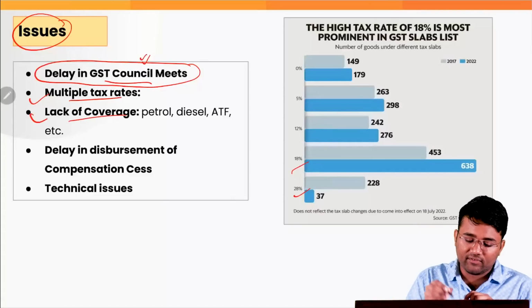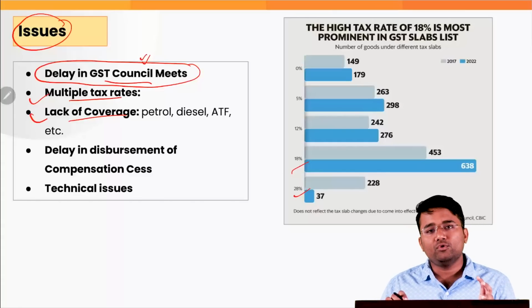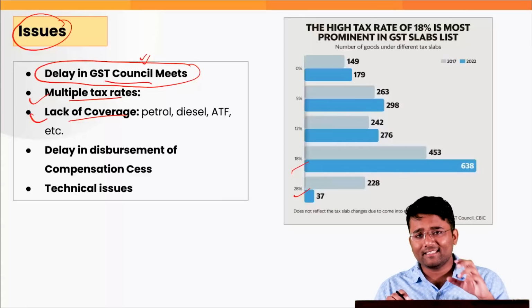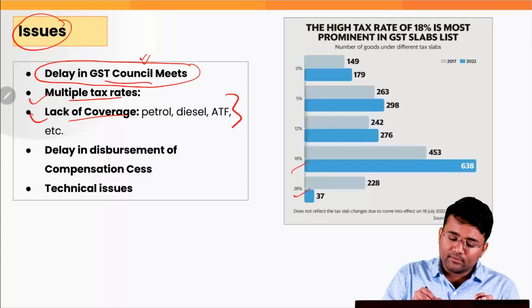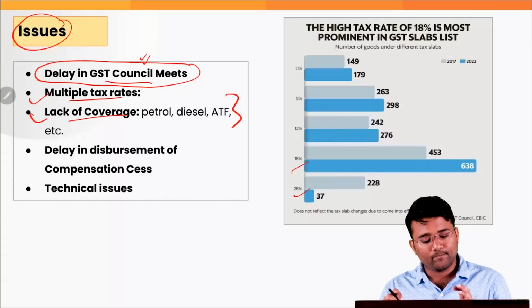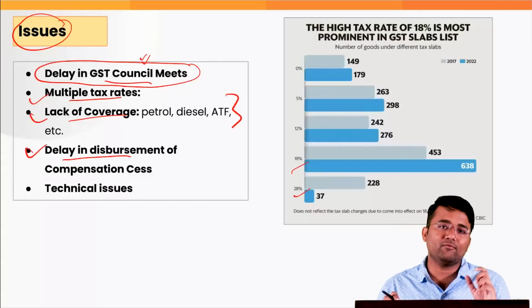Also, the lack of coverage under the GST. Some of the important sectors like petrol, diesel, electricity, aviation turbine fuel are still outside the GST ambit. That hampers the vision of one nation, one tax. Then there has been delay in the disbursement of the compensation cess. Initially it was for 5 years.